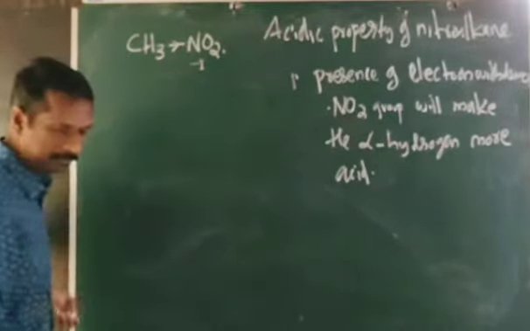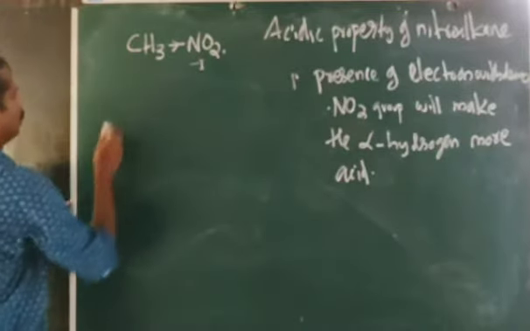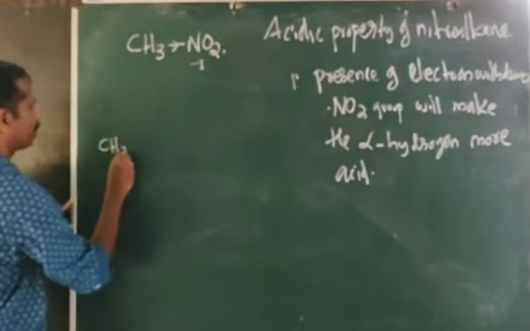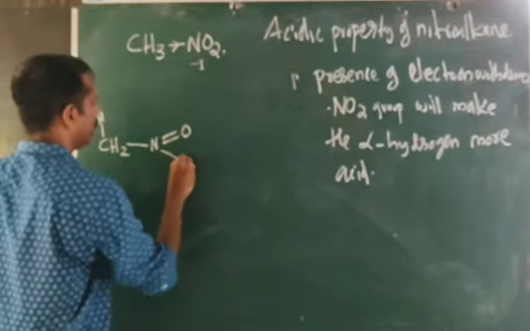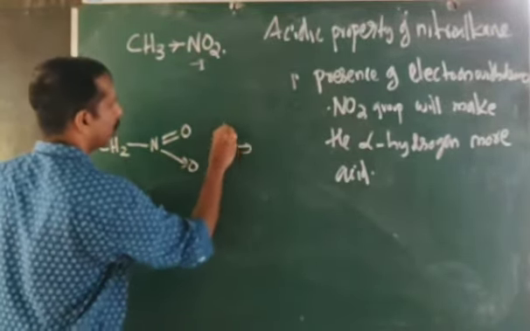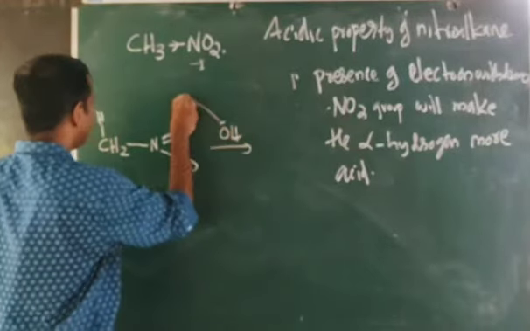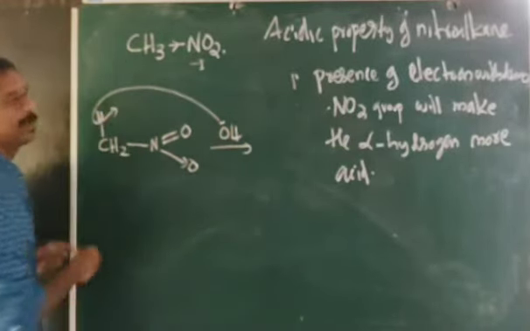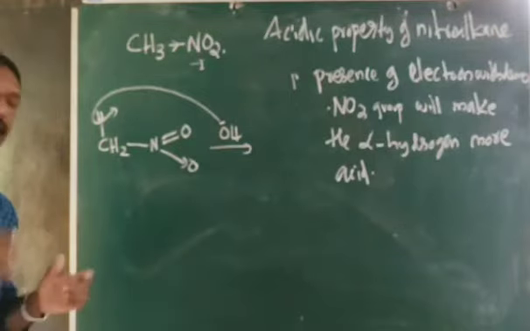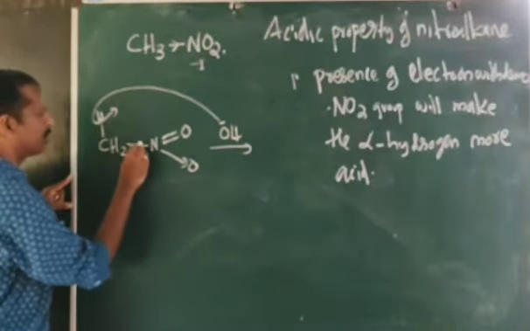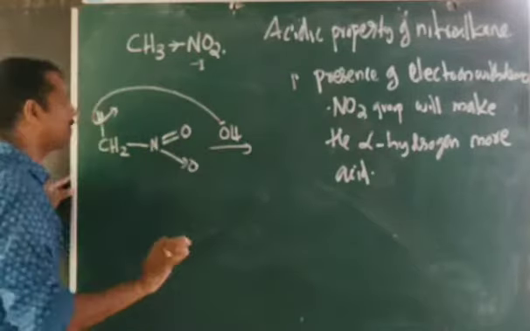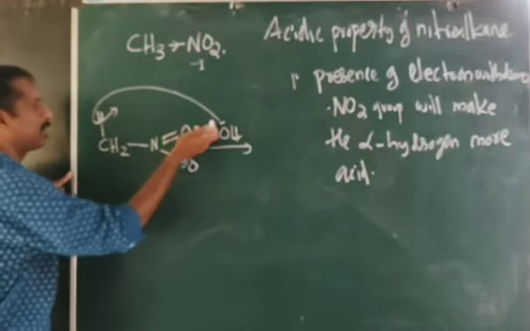Look at here. Again, I am writing only one hydrogen, I am showing H, and here it is N double bond O, and here it is O. As I told you, an OH minus base is coming. The base removes this proton. Then what will happen? Earlier we discussed this bond shifting to here. But actually, what is the first step happening here?